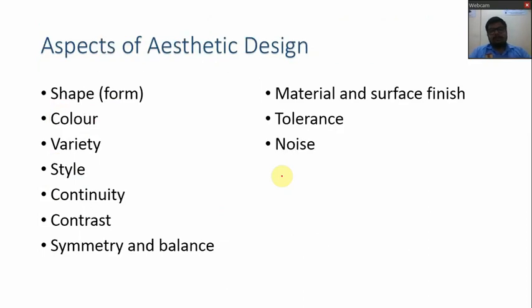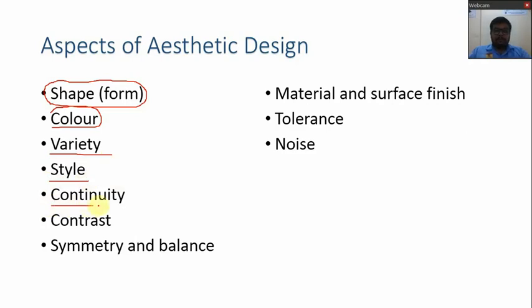Then aspects of aesthetic design. So what are the different aspects? The first one is shape. Obviously it will affect the customer the most. Then the color. Then variety. How many different colors are there? How many different variants are there? That is also one of the aspects. Then style.